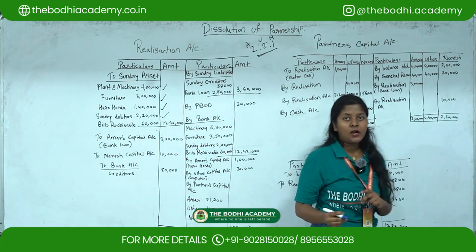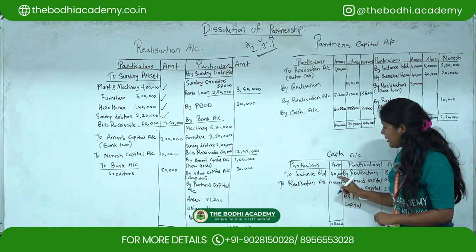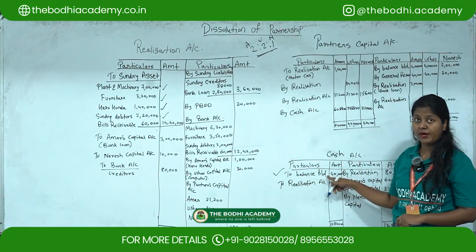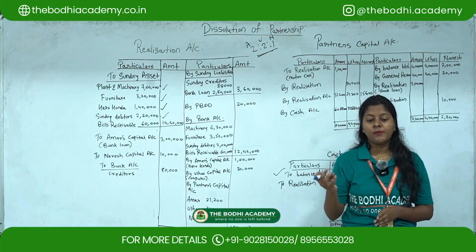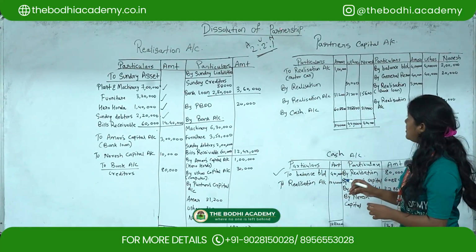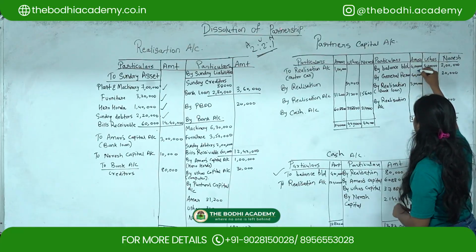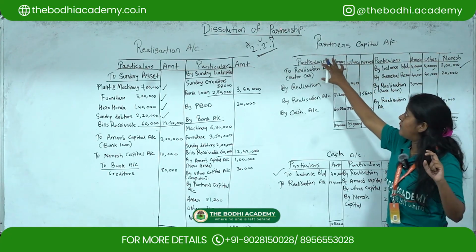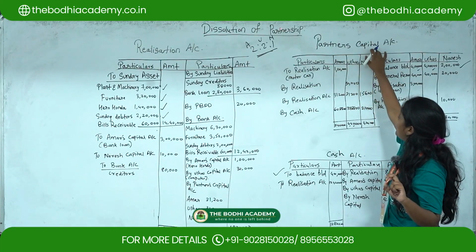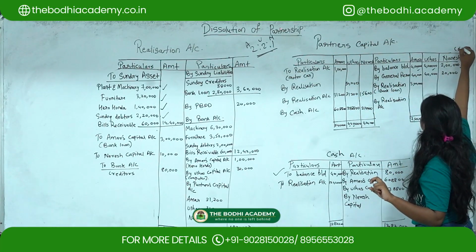Okay. So cash account, they have given the opening balance as 40,000. So to balance brought down you have to write down. Then now we'll move to the liability side. Capital account of Amar, Ullas and Naresh. So capital account shows the balance of 4 lakh, 4 lakh and 2 lakh. So capital will come directly in the partner's capital account on credit side.